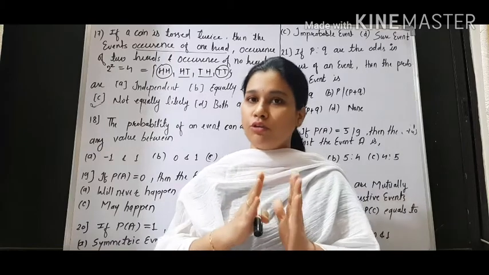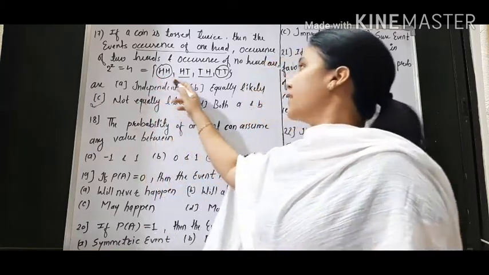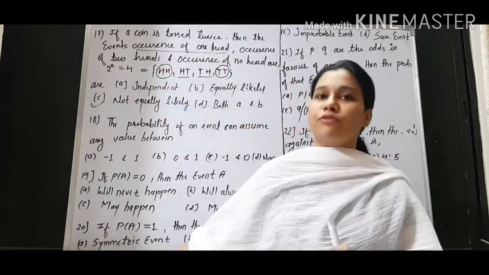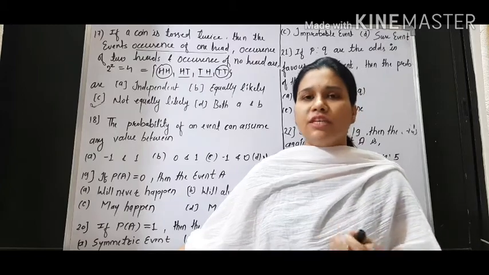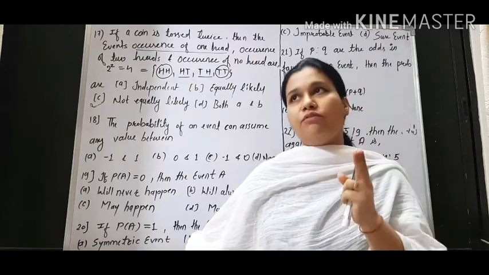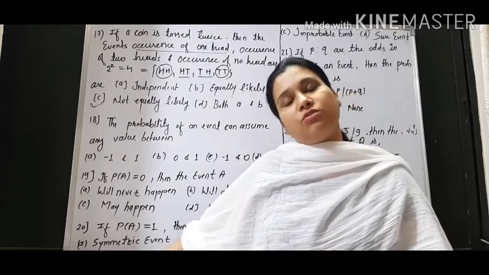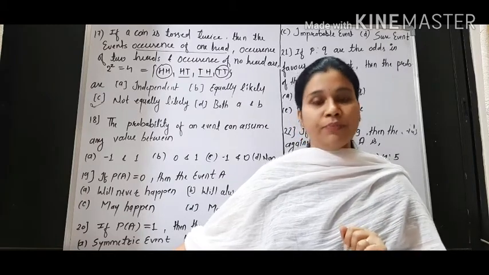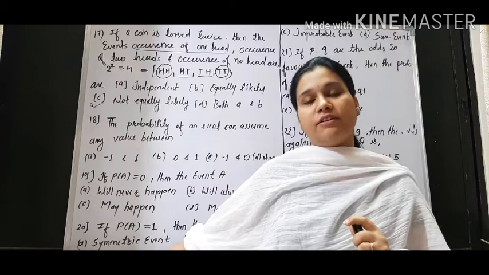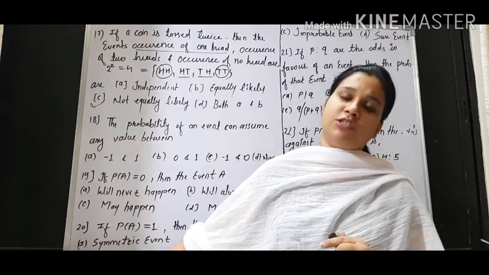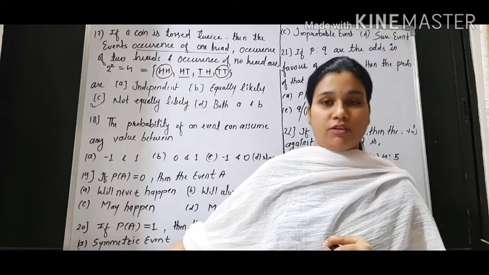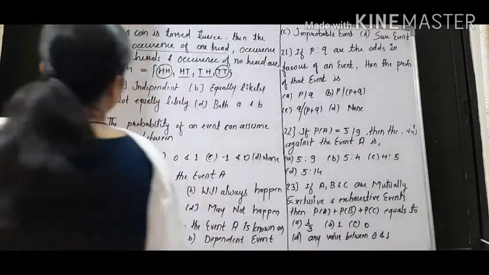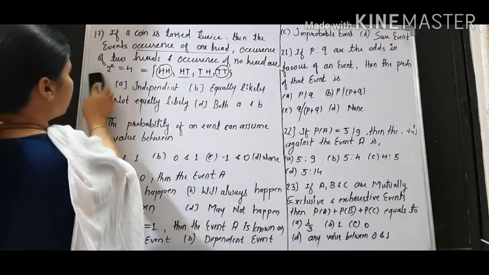If you are not able to answer whether they are independent or mutually exclusive, then what you have to do is just write down the sample space, just like I have written. After that, mutually exclusive is very easy to define compared to independent, because mutually exclusive means when we take two events and their intersection is 0, then they are mutually exclusive. So we take these three events and try to find their intersection, and if their intersection is 0, then we will say that they are mutually exclusive. If their intersection is not 0, then they can be independent. Okay, so I am removing these objectives